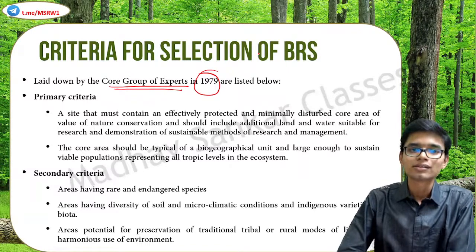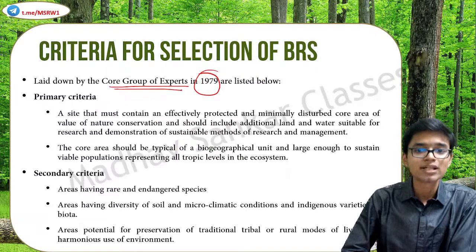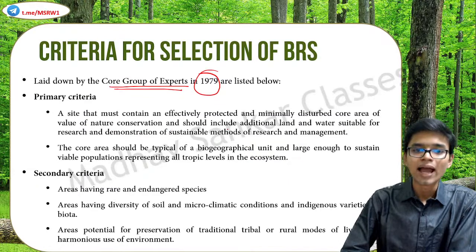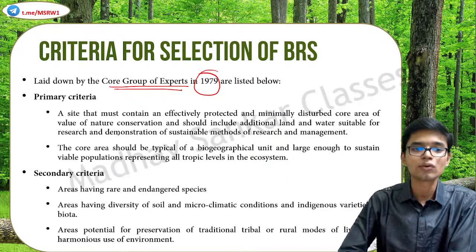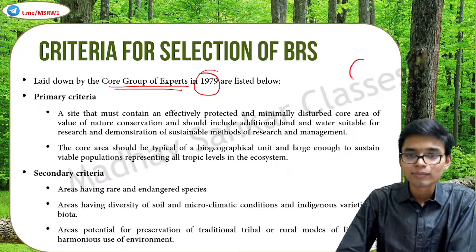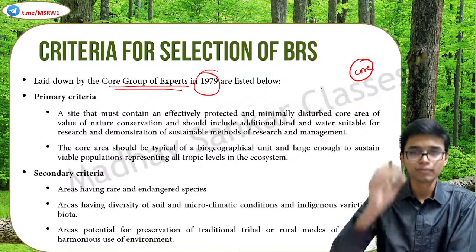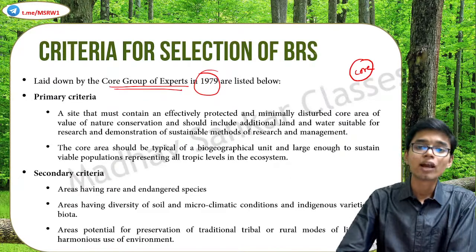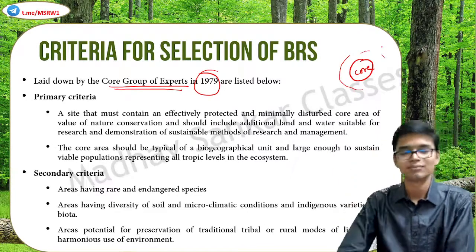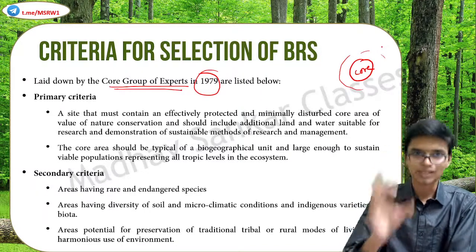What are the primary criteria? First one, a site that must contain an efficiently protected and minimally disturbed core area of value of nature conservation, and should include additional land and water suitable for research and demonstration of sustainable methods of research and management. So it should have a central core area which is efficiently protected and minimally disturbed, and along with that, some additional land and water suitable for other scientific studies, etc. This is a must criterion.